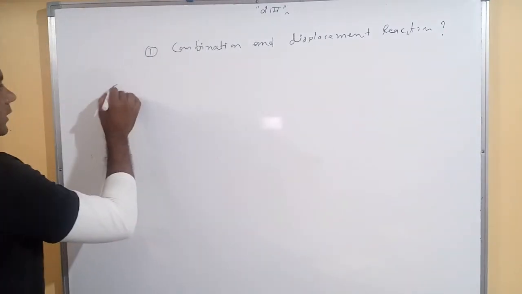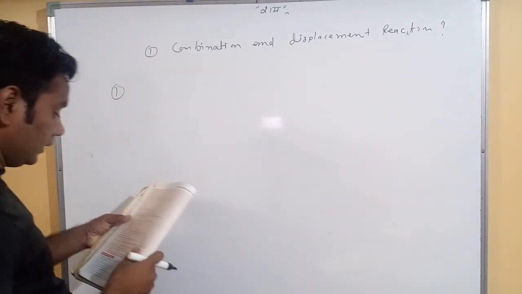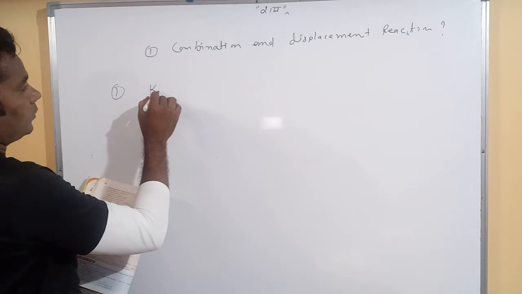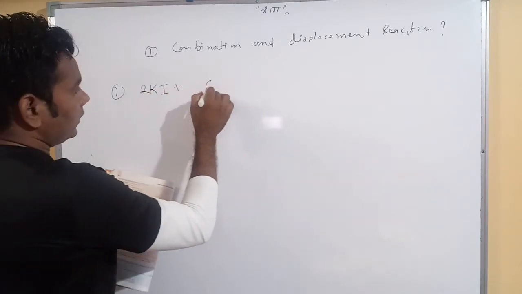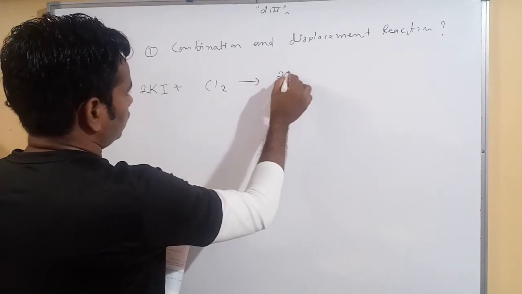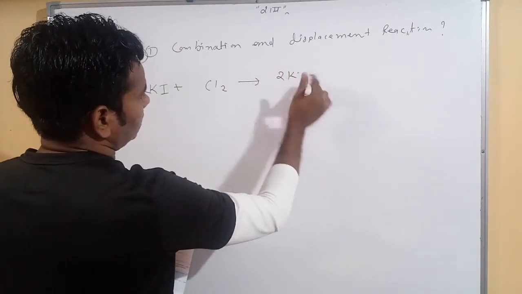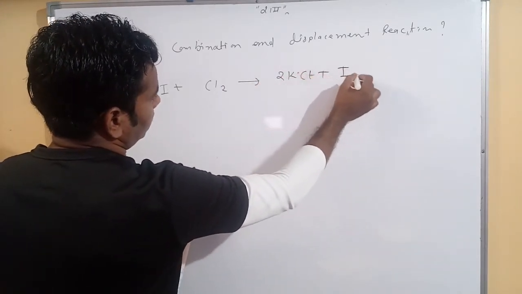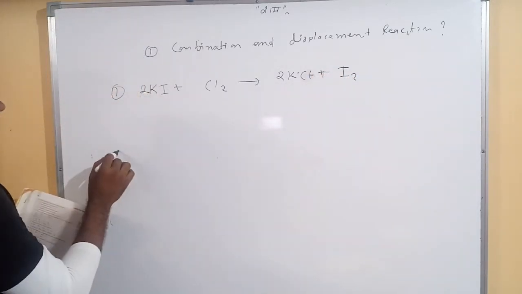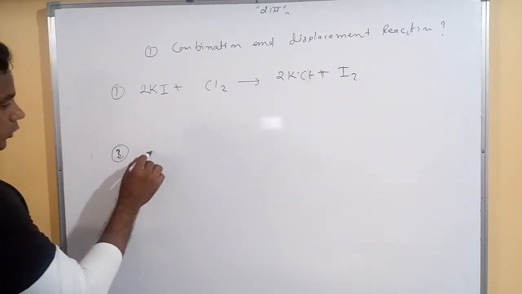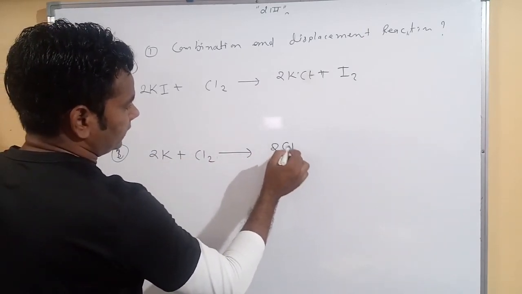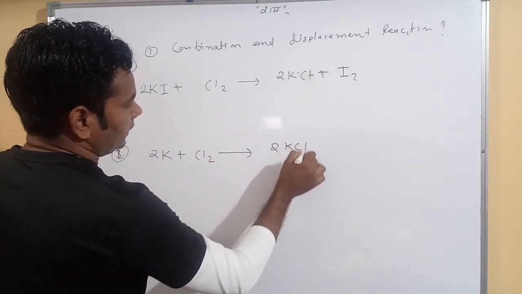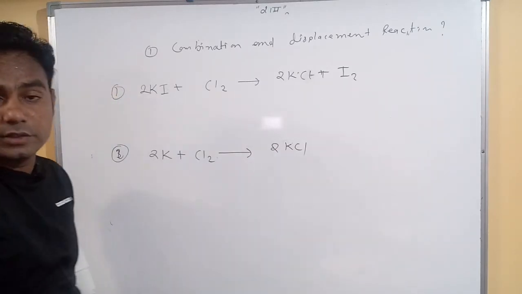Okay, I have written here some chemical reactions. First, 2KI reacts with Cl2, then converts into 2KCl plus removal of I2. Then the second is 2K plus Cl2, then converts into 2KCl. Okay, which reaction is combination and which reaction is displacement?